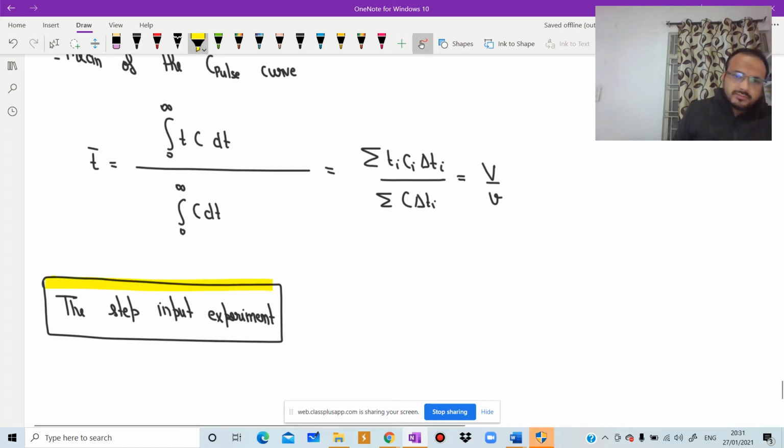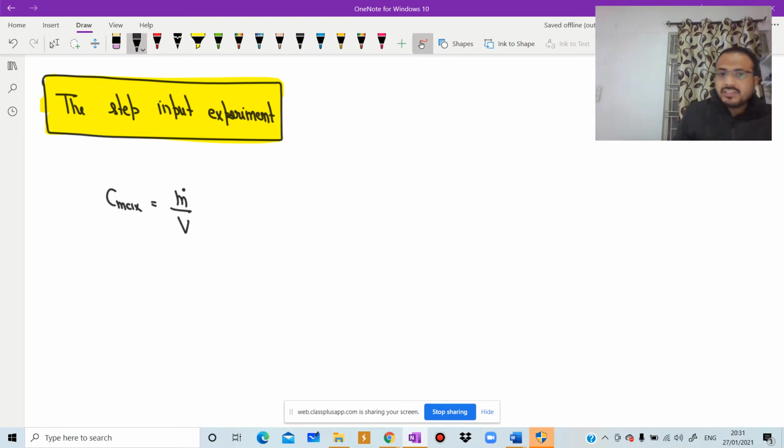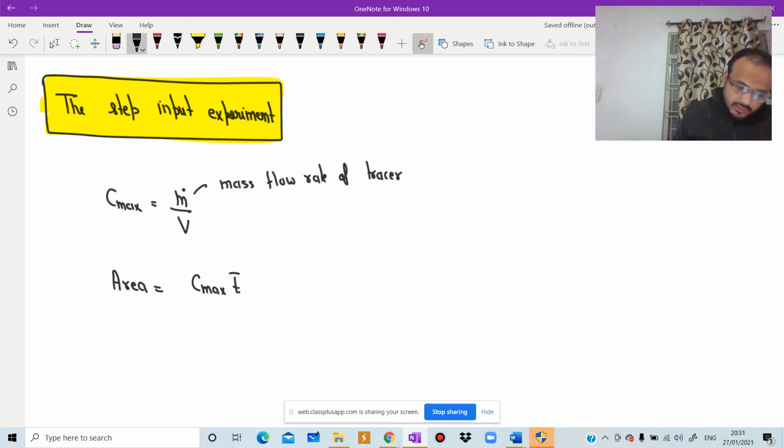Here we have Cmax is equal to m dot by v, where m dot is the mass flow rate of tracer, and the area is equal to, each and every formula is important, Cmax into T bar is equal to m dot V by v square.